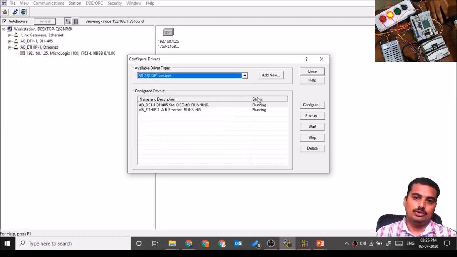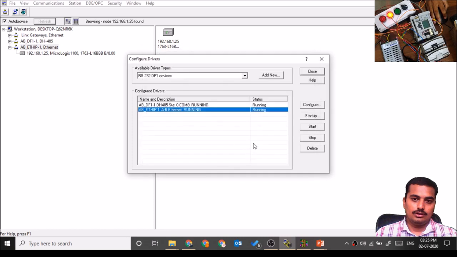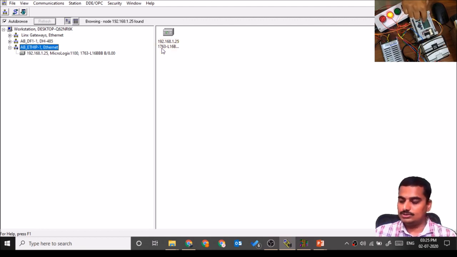Then you need to click on add, and select which Ethernet connection or which LAN card you are using. Select that and click OK and close. You will find that automatically this PLC will pop up over here. With that IP address, you can see the IP address by navigating the Ethernet setting from this display.